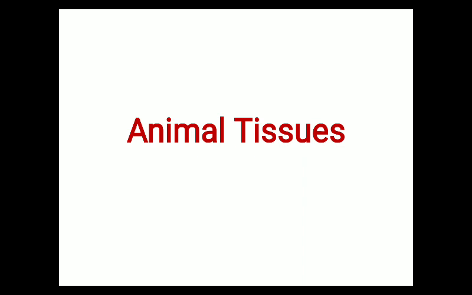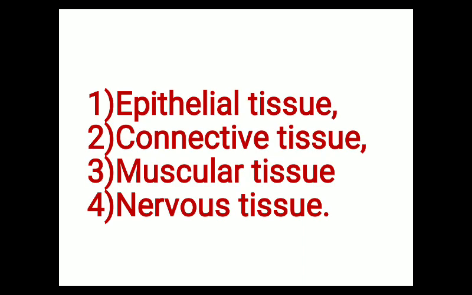Whether it is a small animal or a multicellular big animal like human beings or elephant, their body is made up of only 4 different types of tissue. You will be surprised to know that whether it is a small rat or an elephant, their body is made up of only 4 different types of tissue. And what are these 4 different types of tissue? They are epithelial tissue, connective tissue, muscular tissue, and nervous tissue. Nervous tissue is also known as neural tissue. So these are the 4 different types of tissue by which the body of any organism is made up.